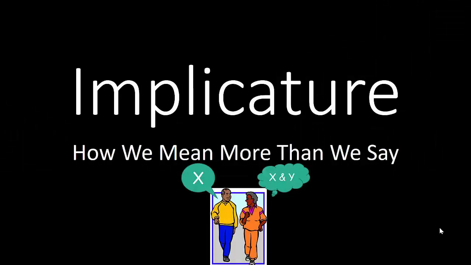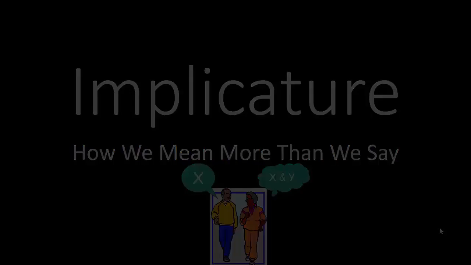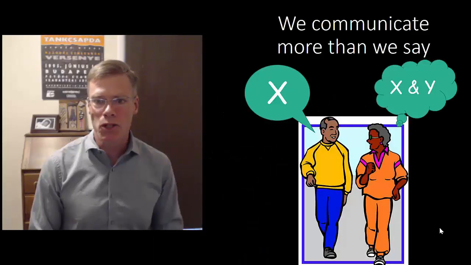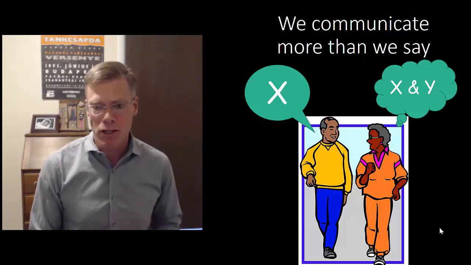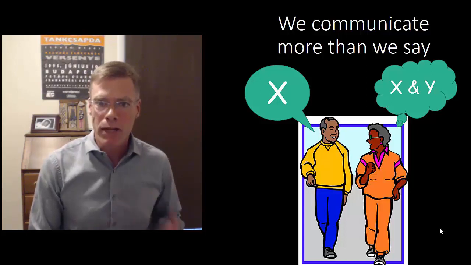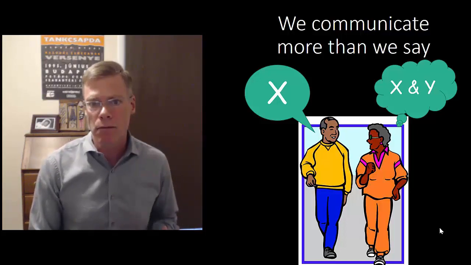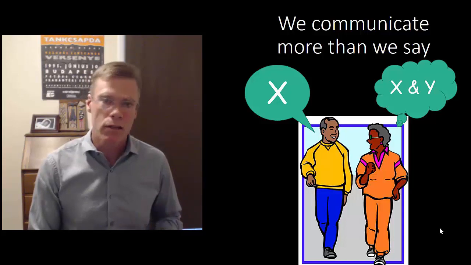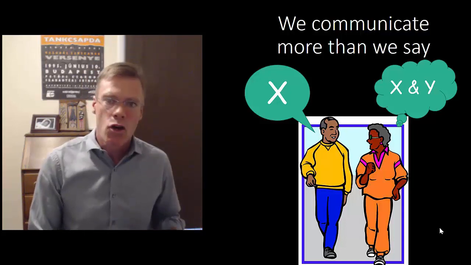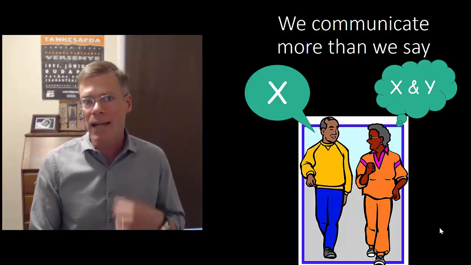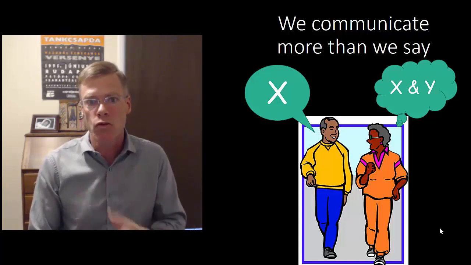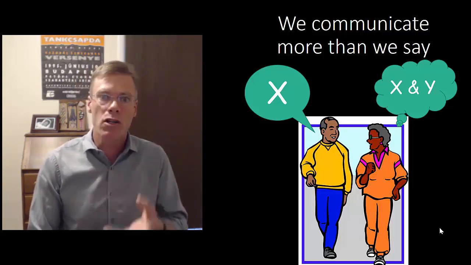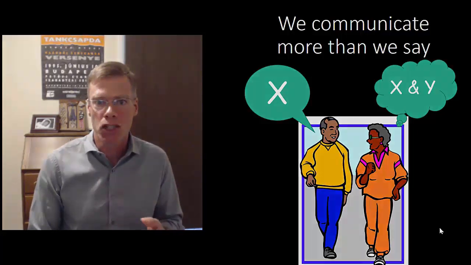Implicature, how we mean more than we say. This video is a follow-up to a previous video that I did on the cooperative principle. And in that video, I pointed out that we always communicate more than we say. So if somebody says X, we understand from that X and something more. That something more is what we call an implicature.